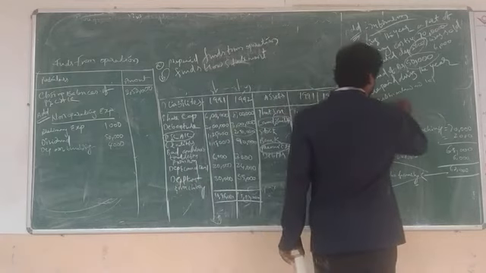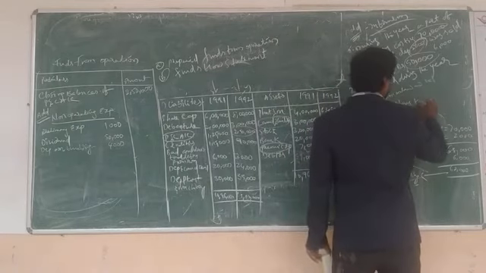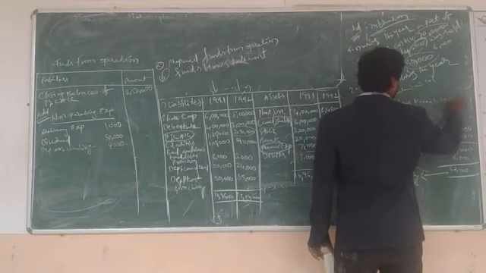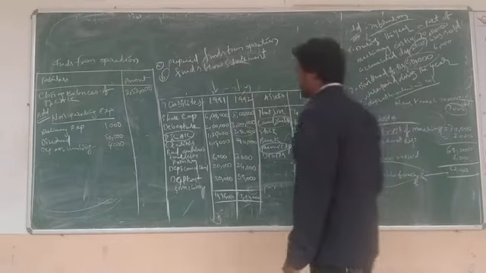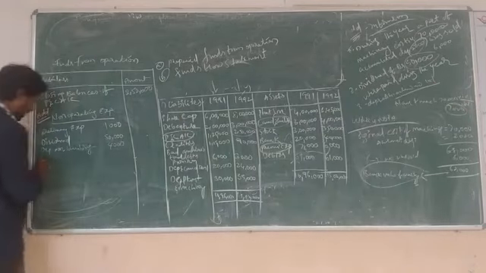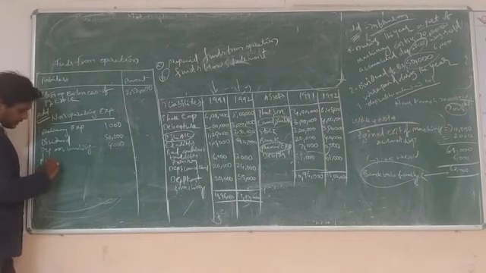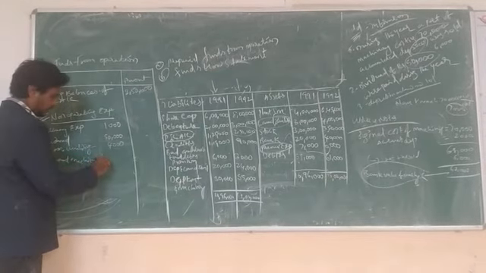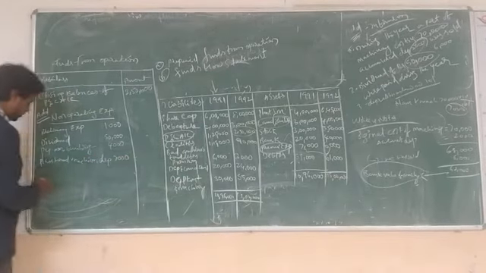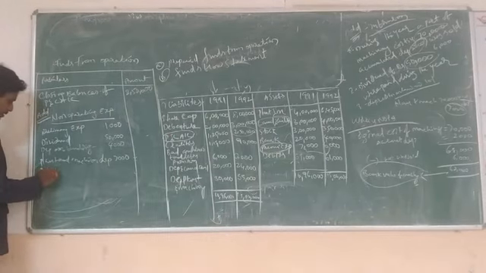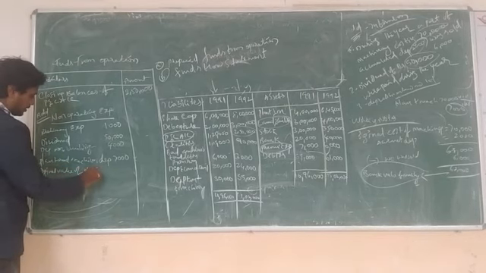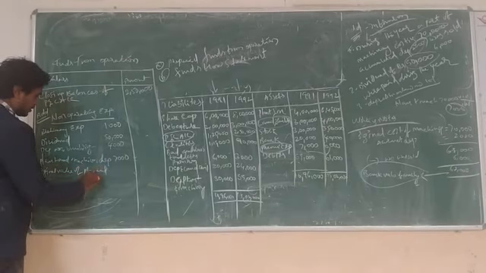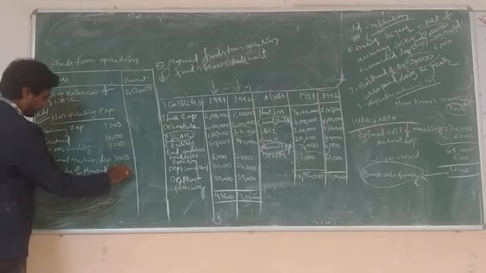Depreciation on the original plant and machinery value: 70,000 into 10 by 100 is equal to 7,000. So depreciation on plant and machinery is 7,000, and the original value of plant and machinery is 62,000.